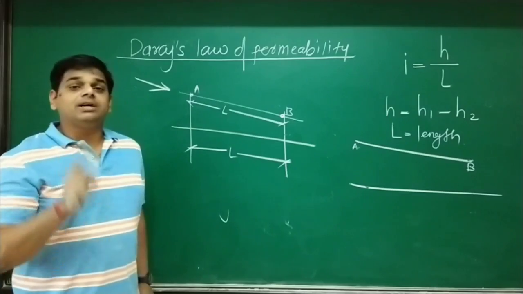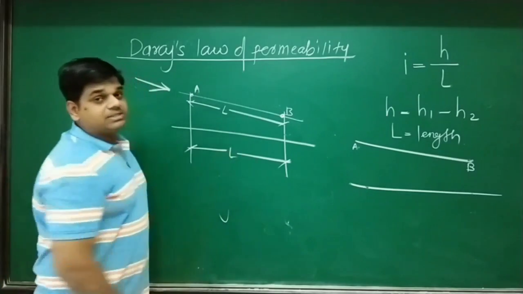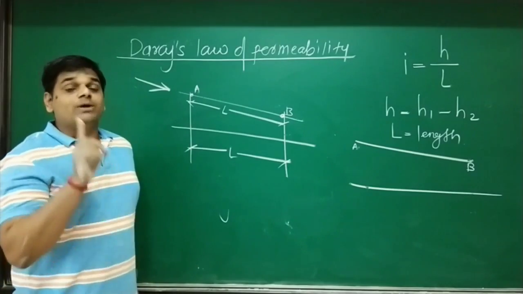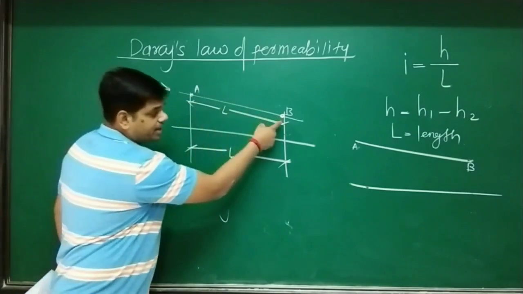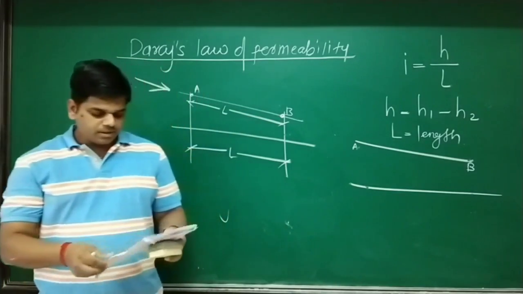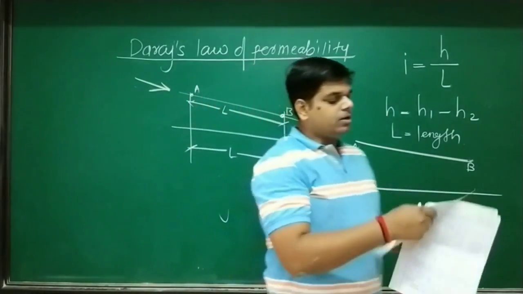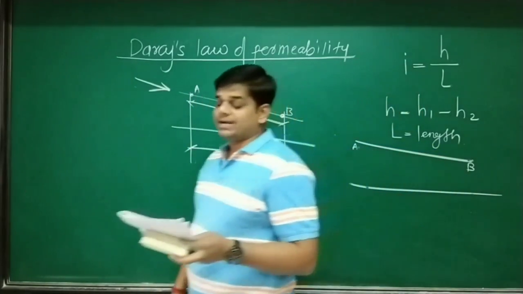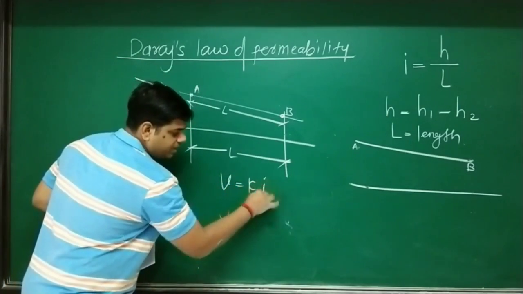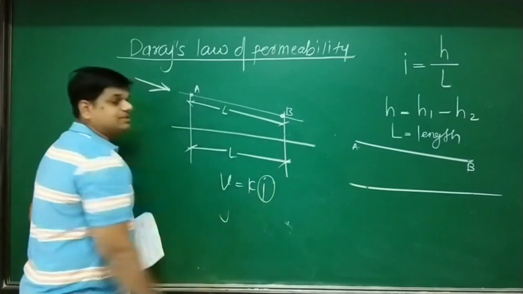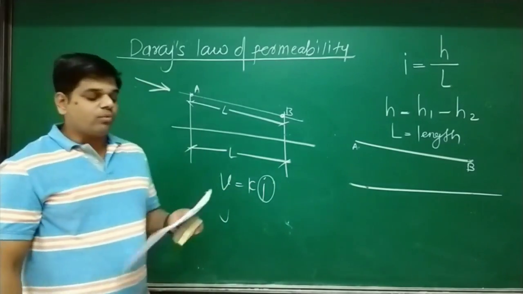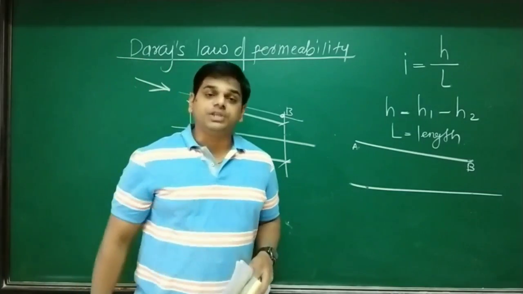They will always provide the horizontal distance between the two particles, and we use that value as it is in the problem. But remember, we have to calculate the length between the two points in the direction of flow. Okay, so in your notes, a point is given. When hydraulic gradient is exactly equal to unity, V equals K times i. When hydraulic gradient is exactly equal to unity, permeability itself becomes the velocity, or superficial velocity, of the flow.